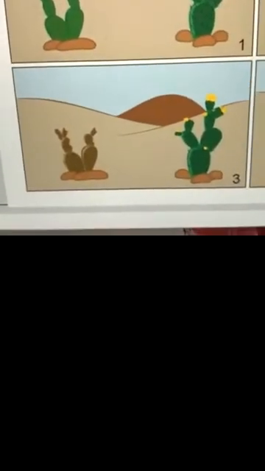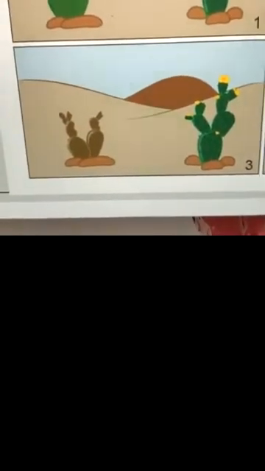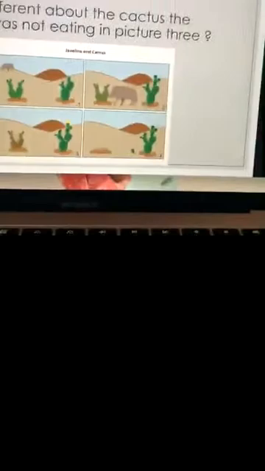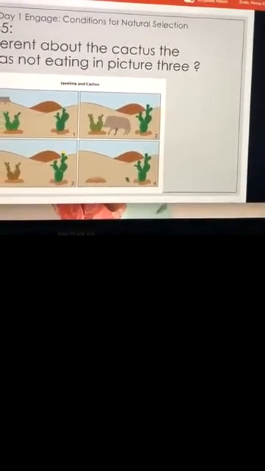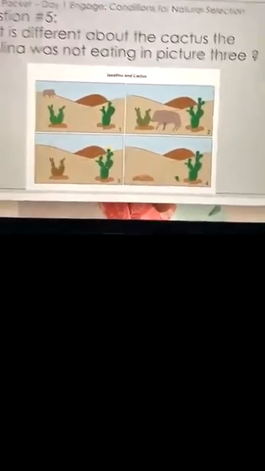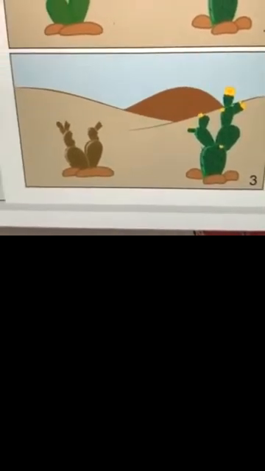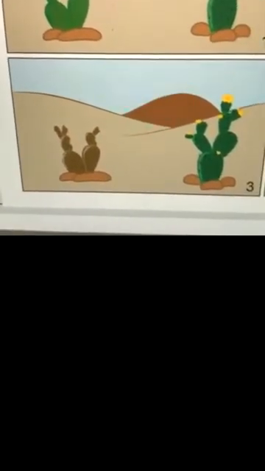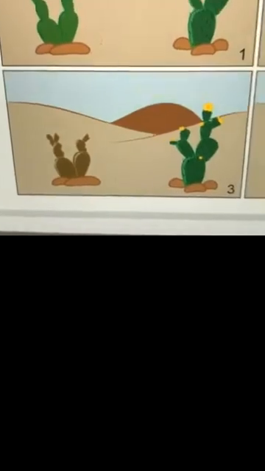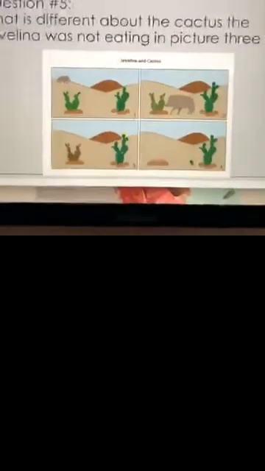In picture 3, what did it grow? Oh, flowers. It grew flowers. So that was the main difference. If you didn't notice, because I know your copies are black and white and that might be hard to see, in picture 3, the cactus that the javelina was not eating grew flowers.